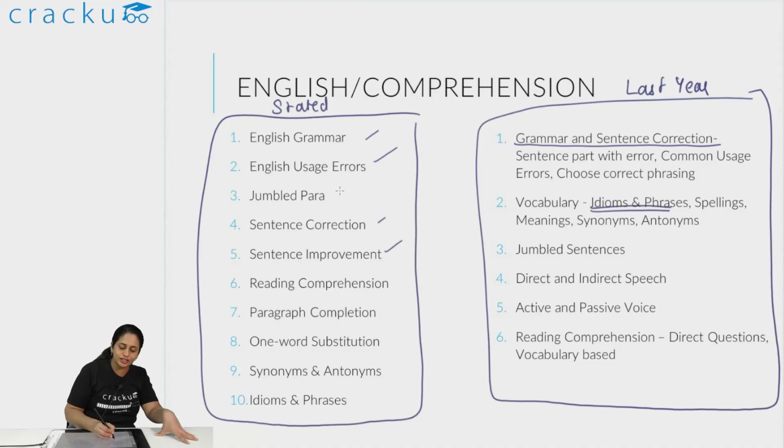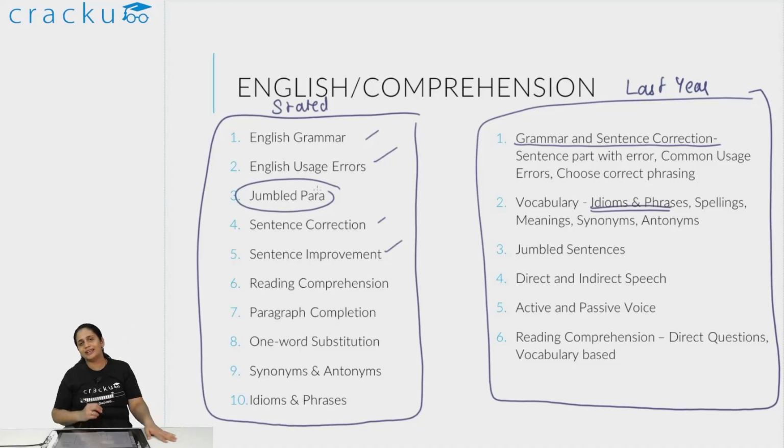These guys have mentioned jumbled paragraph. But what actually came last year was jumbled sentence, where a sentence was split into 4 parts and jumbled up and you had to unscramble the sentence. Direct and indirect speech was there, active and passive voice was there. Reading comprehension questions were direct questions and vocabulary based questions. There weren't a lot of inference based questions.